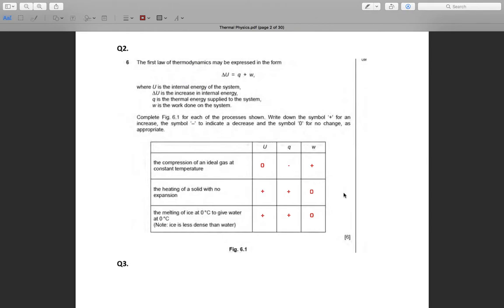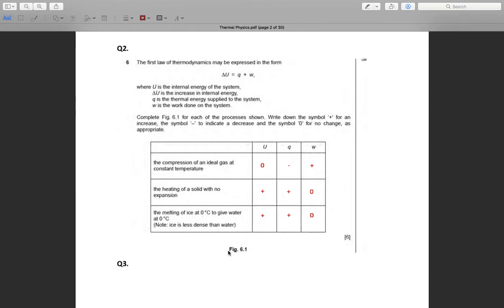And then the heating of a solid with no expansion. No expansion, so W is 0. It means the sign of delta U equals the sign of Q. Heating means it increases the temperature, so delta U will also increase. So we put positive here, and Q is also positive. Why? Because W is 0, so Q is plus.